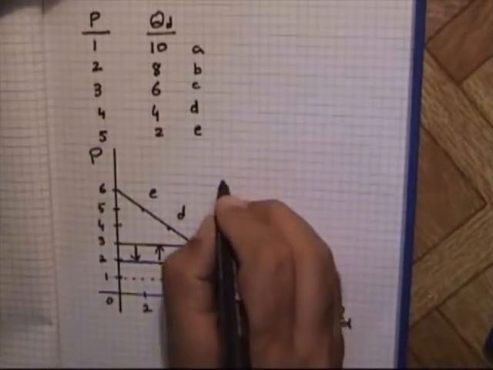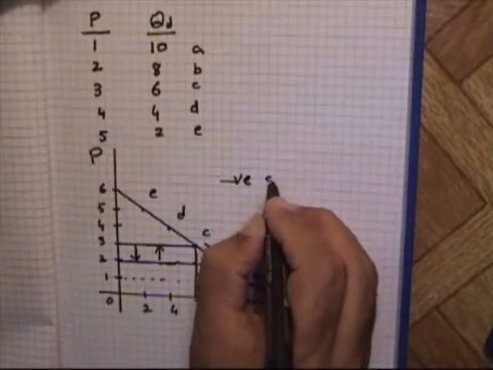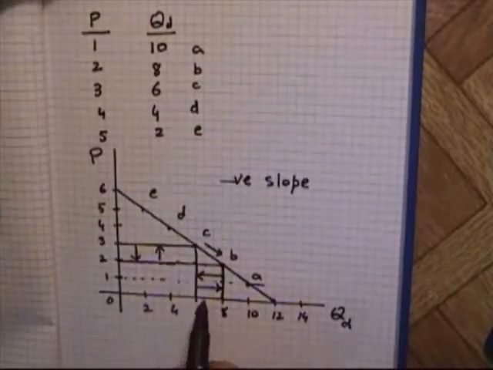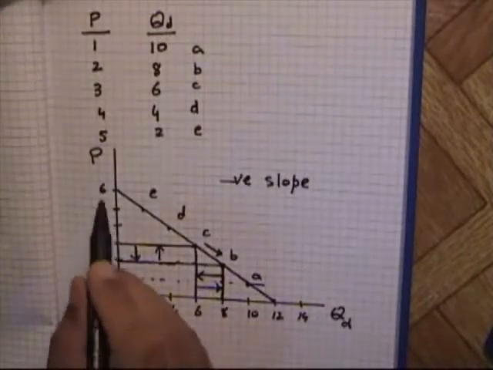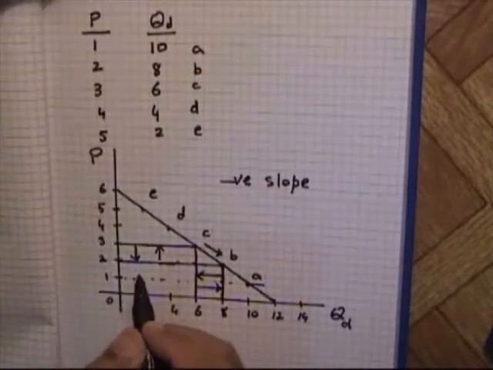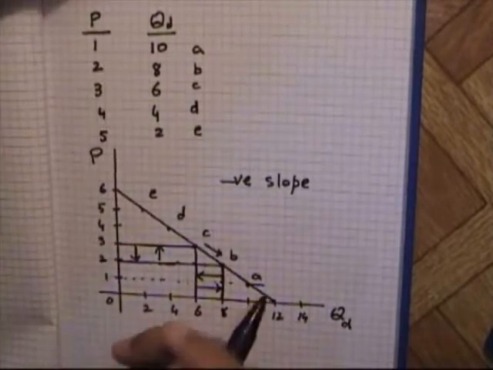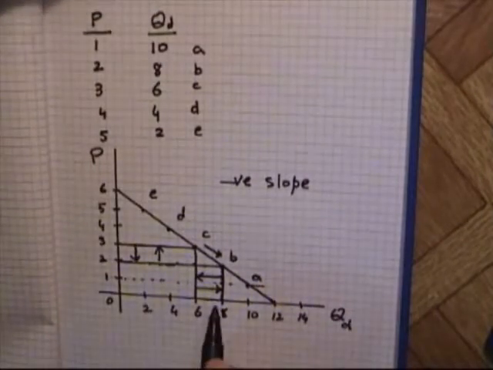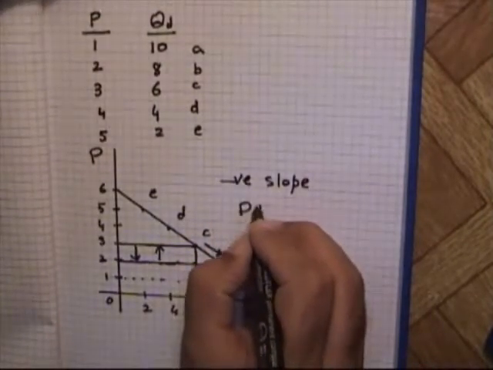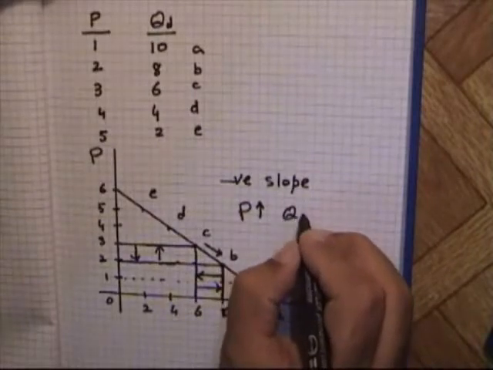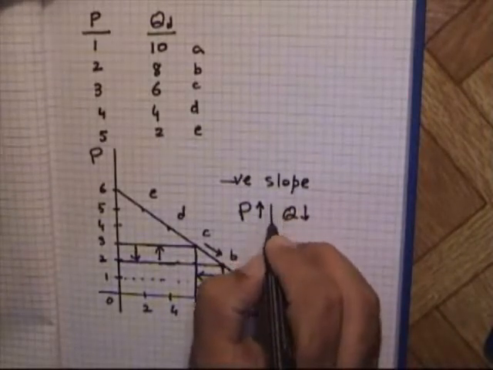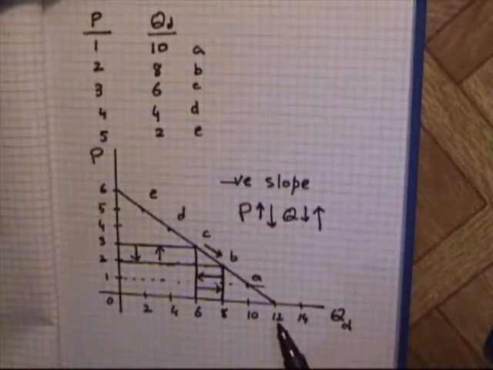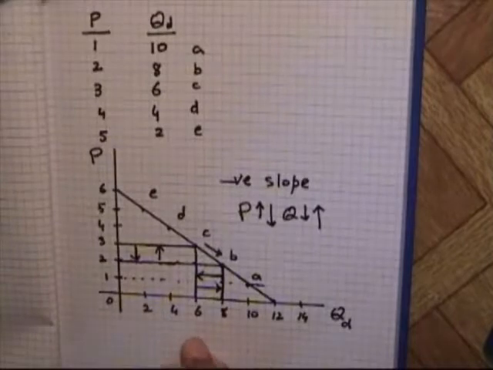This demand curve has negative slope. Negative slope mean indirect relationship, that if there is any change in one independent variable, here the prices are independent variable, the other variable will behave in opposite direction, that with the increase in prices, the other variable quantity demanded will decrease, and with the decrease in prices, other variable quantity demanded, it will increase. This is called law of demand.